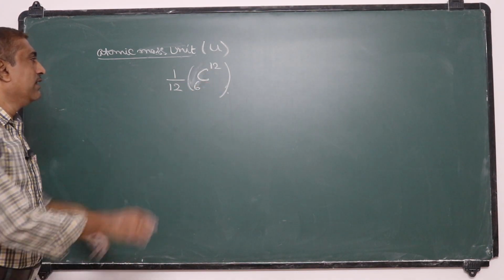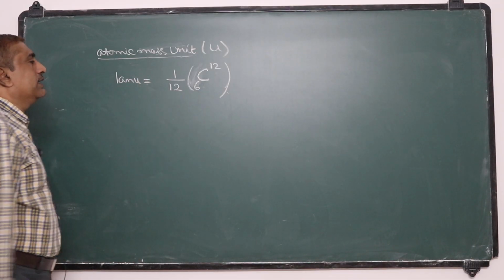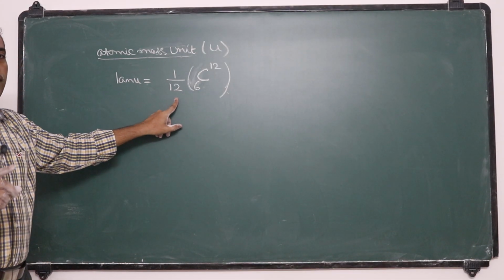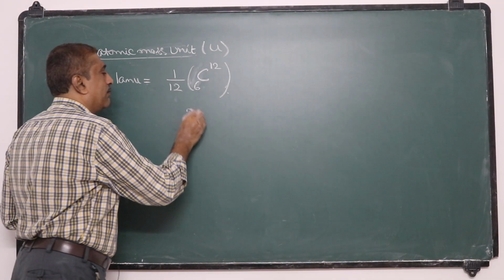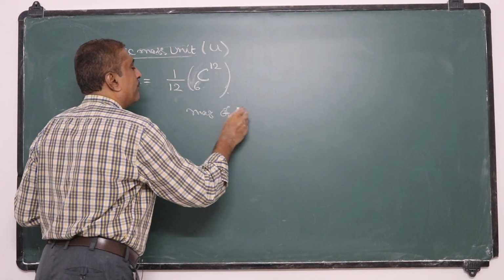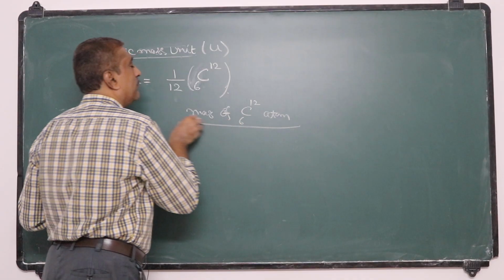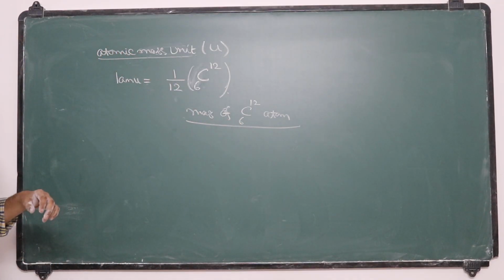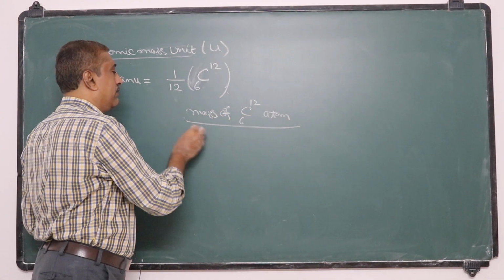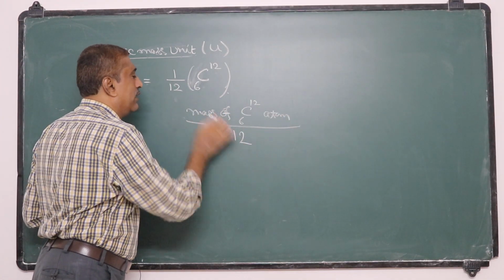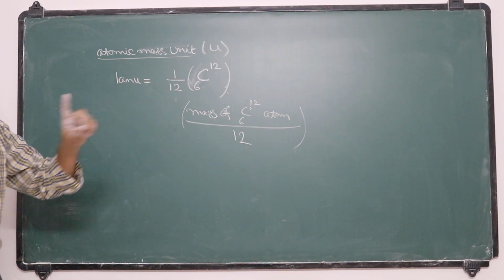This is defined as 1 AMU. So one atomic mass unit is 1/12th part of the mass of a C-12 atom, that is, mass of C-12 atom divided by 12.